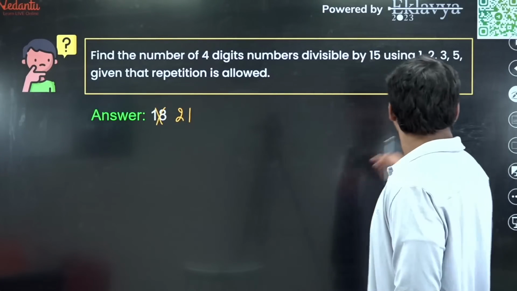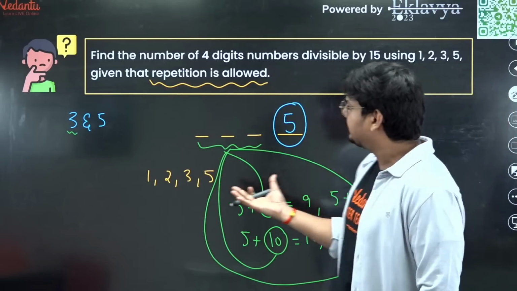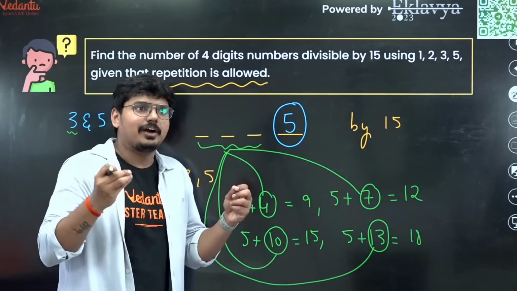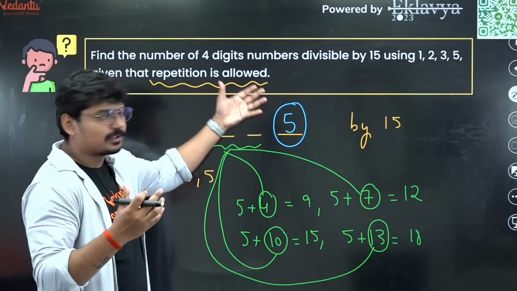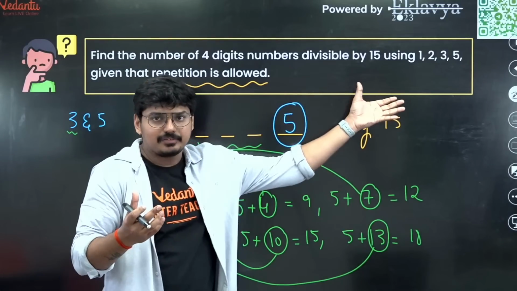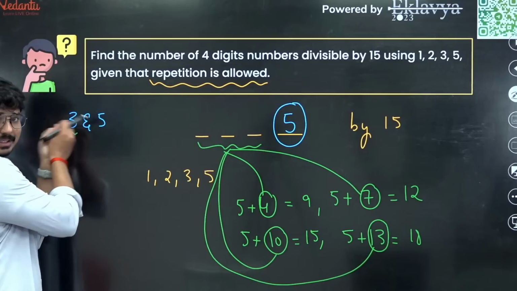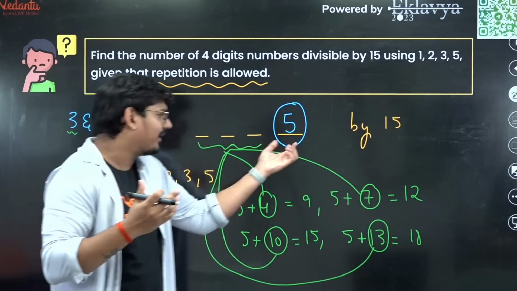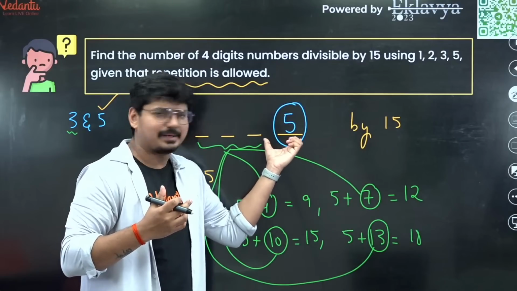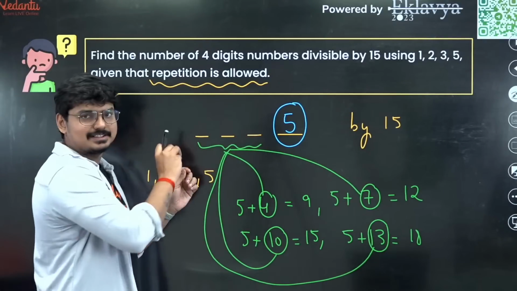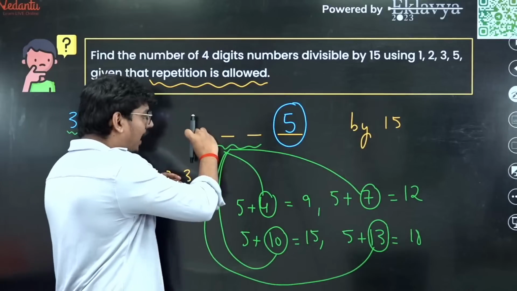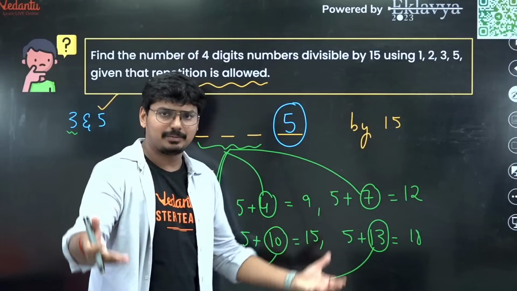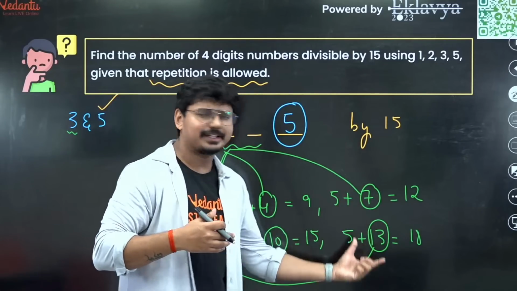Okay. So guys, try to understand this question again. I think this question is clear for everyone, right? So simple question. I mean, again, it's not that simple. You have to understand the question first, that okay, it is divisible by 15. So okay, fine. It has to be divisible by 3. It has to be divisible by 5. Now 5 here is a very simple strategy. All we have to do is take 5 in this unit place. Now for the rest of the 3 digits, we have to take them in such a way that when you add up, the entire number should be divisible by 3. And for that, I have given the different cases for you.